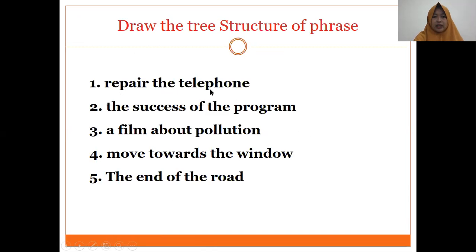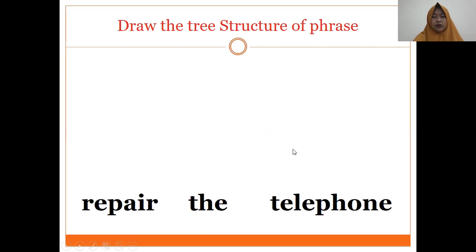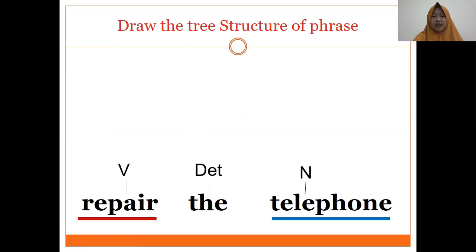Repair the telephone, the success of the program, a film about pollution, move towards the window, the end of the road. What about repair the telephone? Repair is verb, so it is verb phrase. That's why the head of this phrase is verb phrase. Telephone is noun, the is determiner, and repair is verb. So determiner and noun becomes noun phrase, and the head is verb phrase.